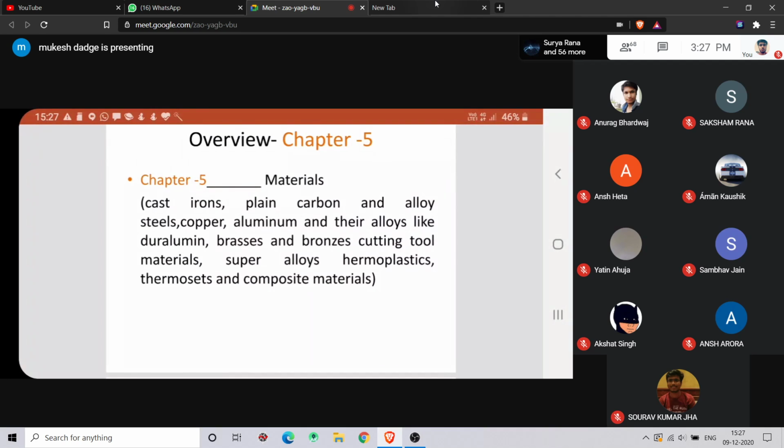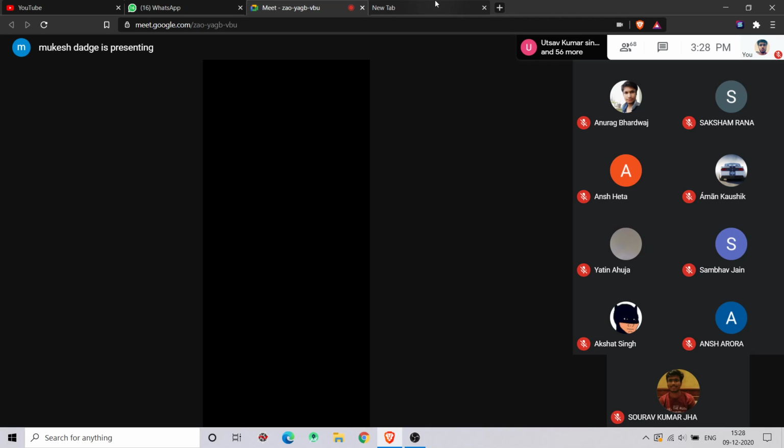Then he will compare that material to the proposed material in the drawings, right? So in that case he has to go through the handbooks. By naked eye, by seeing only, he cannot tell everything. That's why handbooks are always there.